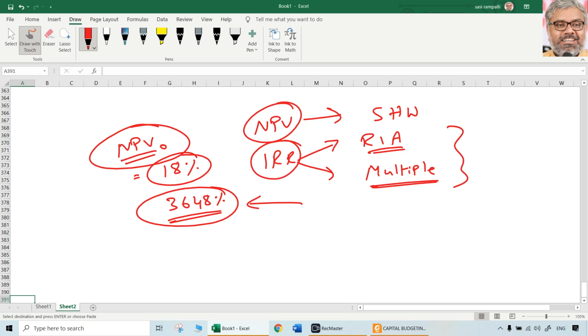One is that the reinvestment assumption at the IRR rate is less realistic. The possibility of multiple IRRs is another limitation which IRR carries. These are the two negative points of IRR definitely. And one best point of NPV definitely is that, of course, the reinvestment assumption of NPV is more realistic because reinvestment is happening at the discount rate, at the required rate of return of the company. That's the rate at which it will be invested.